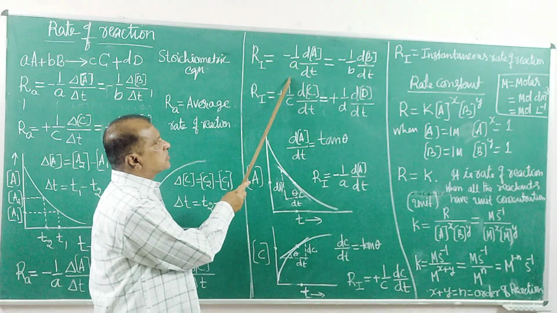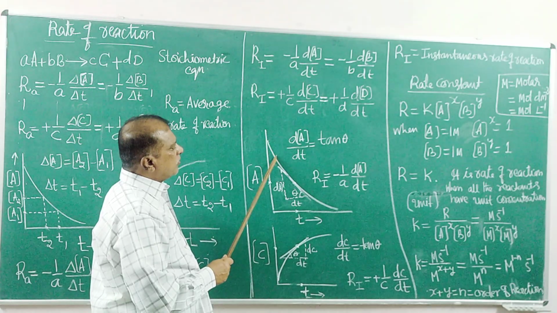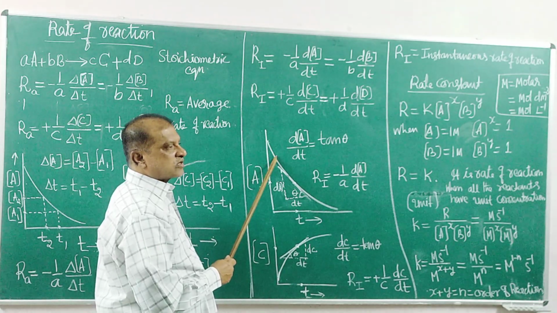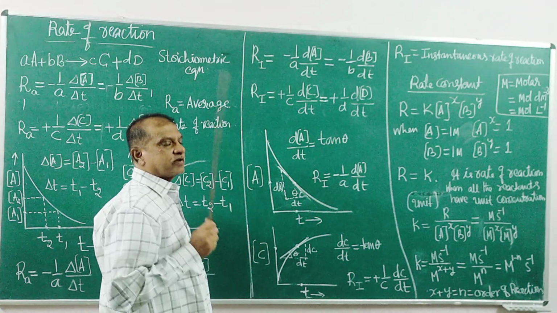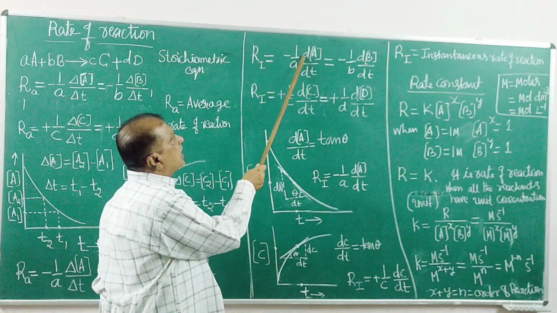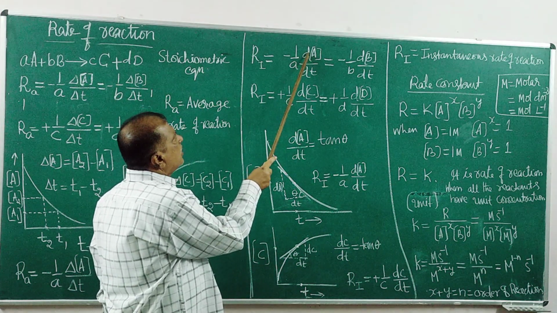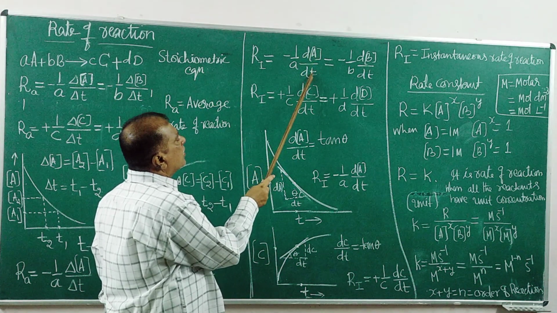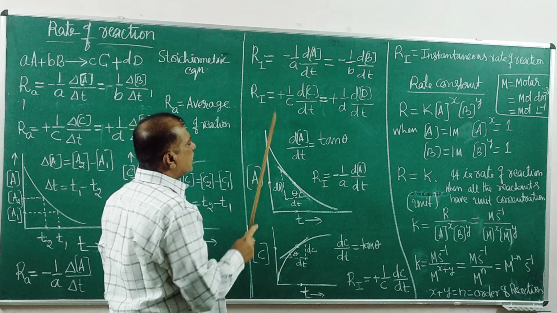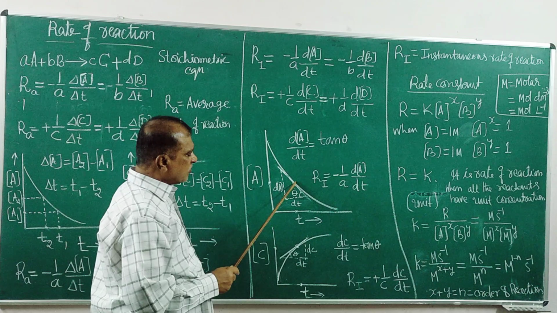This mathematics finds very important application. At any point in the curve, we can calculate the rate of reaction. It is called instantaneous rate of reaction. What does it mean? It is a differential calculus. Delta, in place of delta, it can be dA dt. How do you find dA dt? Again, a graph. Differential calculation. The same graph.